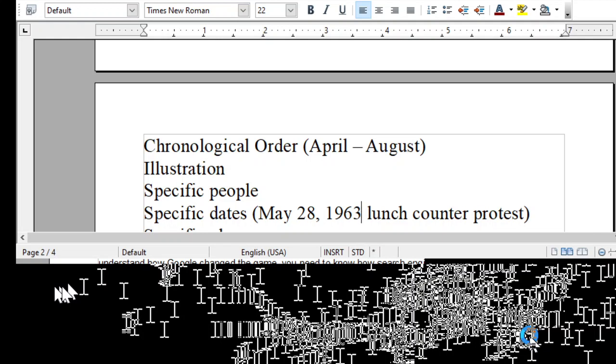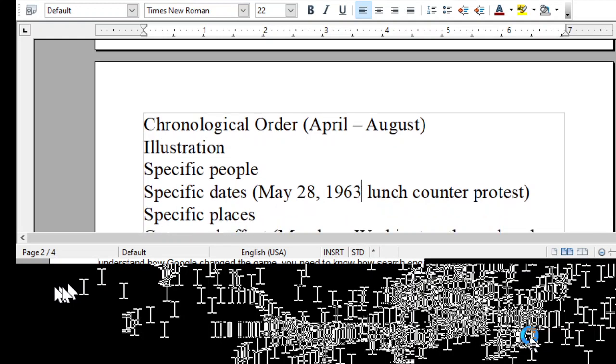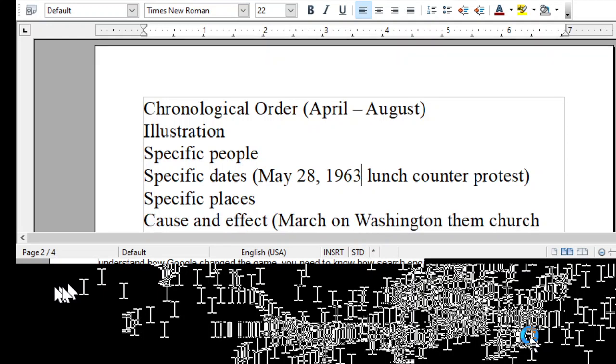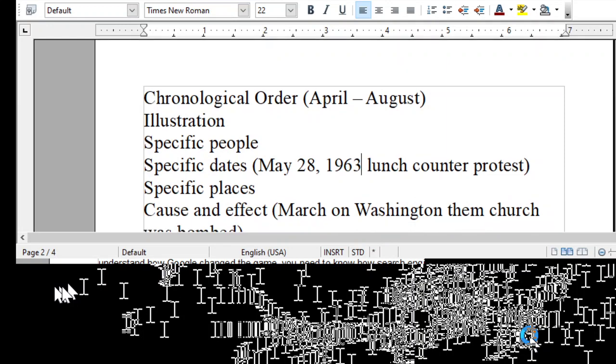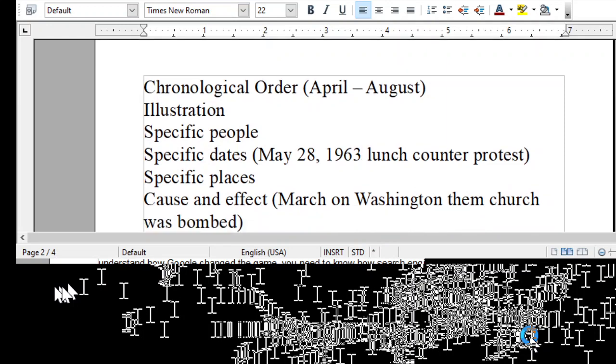All right. Another way is specific places. The author mentioned the 16th Street Baptist Church. They mentioned the Lincoln Memorial. So most of you did mention specific places, so that you could understand that 1963 was really important by mentioning these specific places.